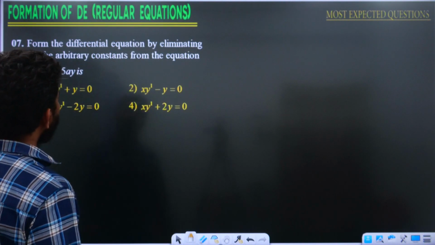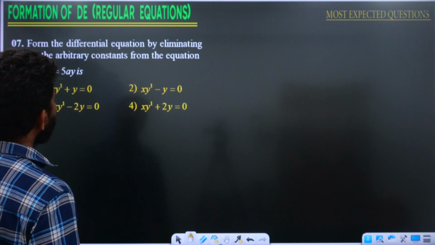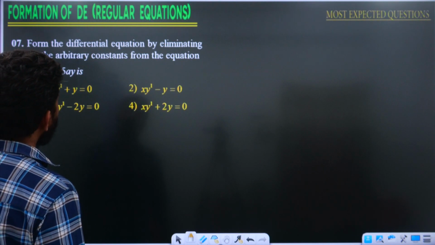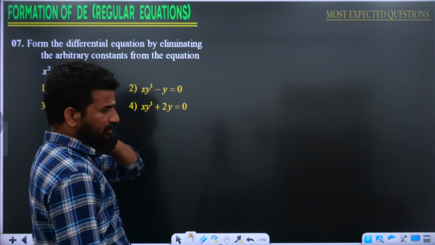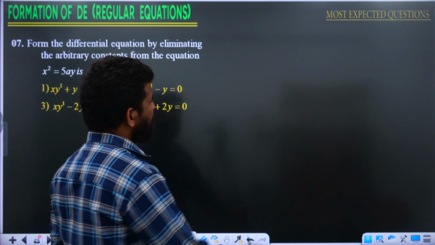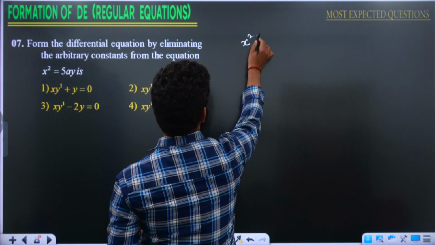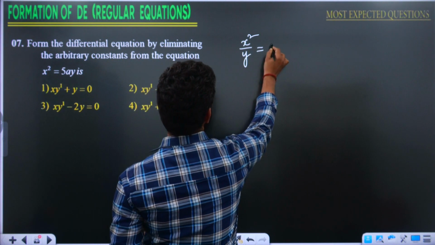Look at the next question then. Form the differential equation by eliminating the arbitrary constants from the equation x square is equal to 5ay. This type of question you can expect in the examination. So you need to eliminate a here.